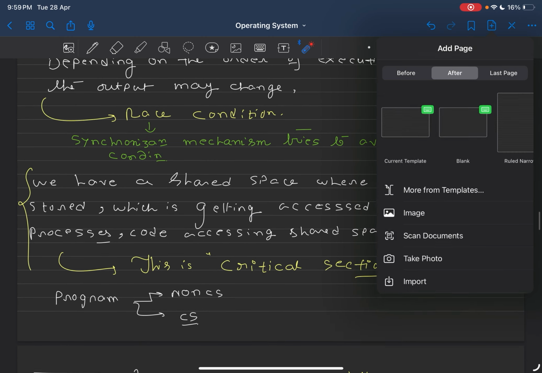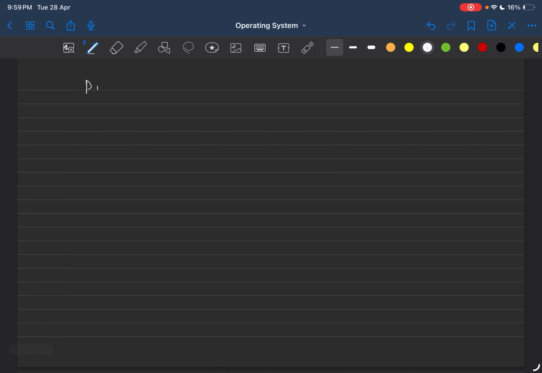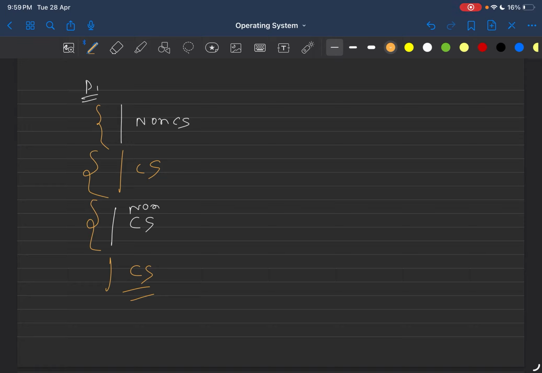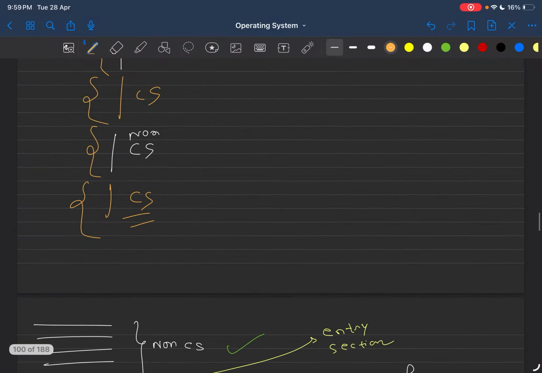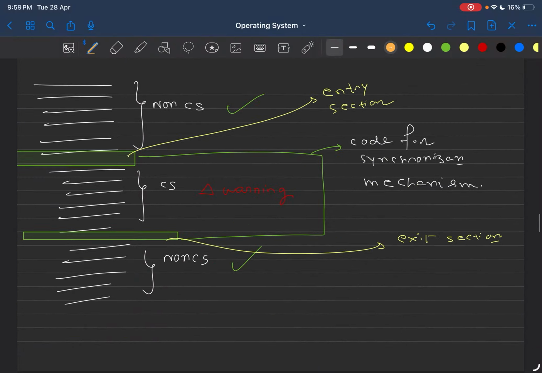Let me give you a visual. Let's say this is a program. There might be, say, a non-critical section. This is not critical section. Let's say this is critical section. Let's say this is non-critical section. Again, let's say this is critical section, something like this. One program may have a sequence of non-critical section followed by a sequence of critical section, again followed by a sequence of non-critical section, and followed by a sequence of critical section. This is how your program may look. So let's say this is the non-critical section of your program, this is the critical section of your program, and this is the non-critical section of your program again.